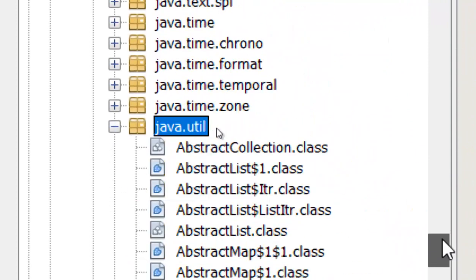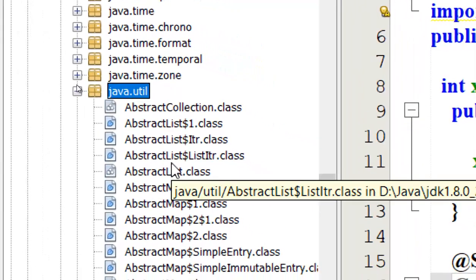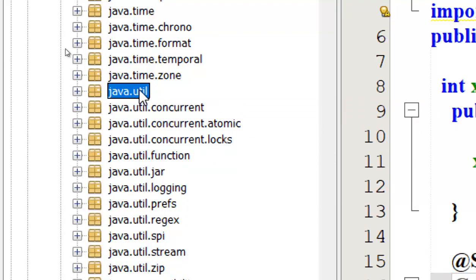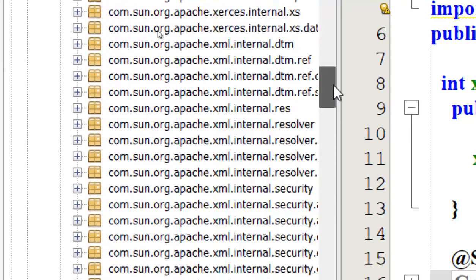Right? Means once a predefined class is stored in a package, we can use it directly. Java.util.Scanner, java.time.zone. Like this, we are going to create a package. Okay.